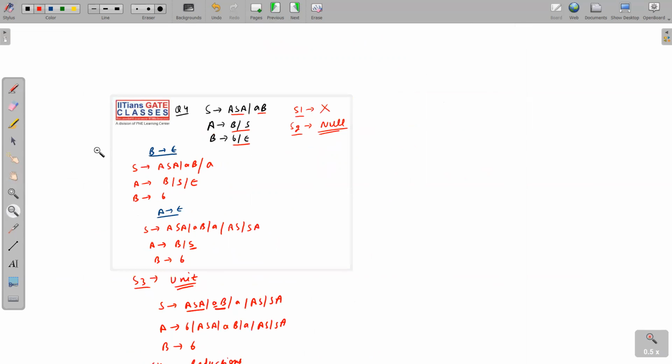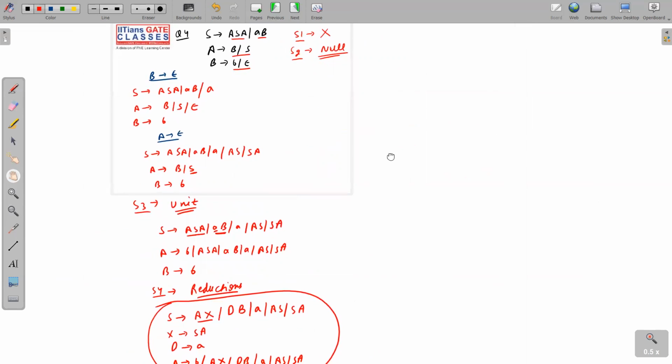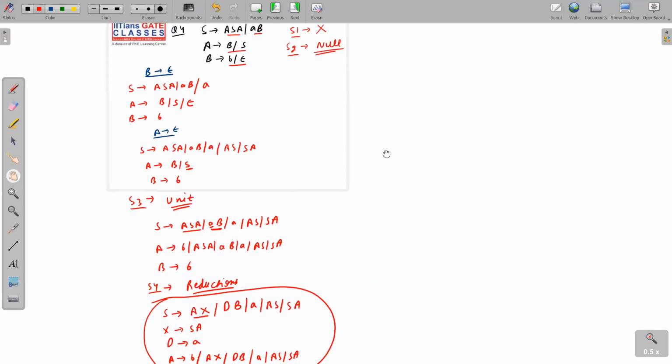So let me put everything on one slide so that you can note it down carefully. I think it's not visible, or we have got everything on one slide. So please note it down carefully. So this is the way to convert a given CFG to CNF.